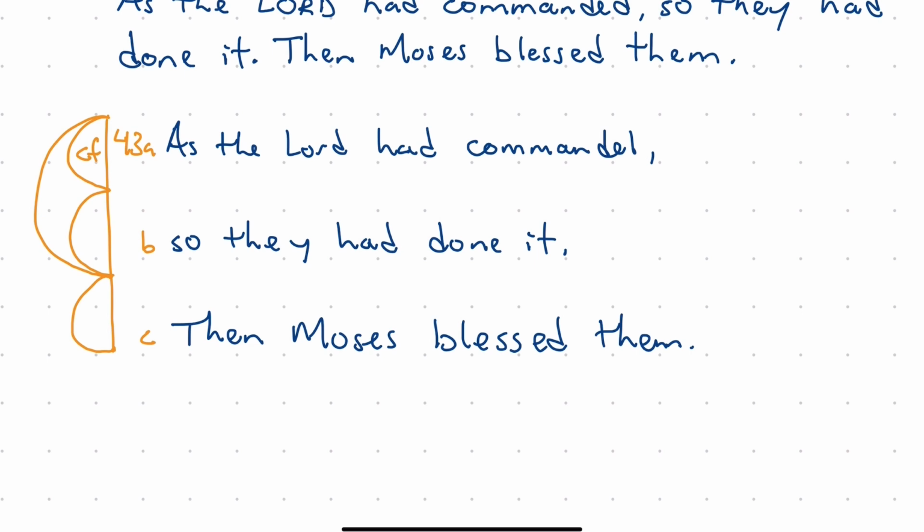Well, the keyword that we have here is then, which points us to the relationship of progression. First, as the Lord had commanded, so they had done it. Then this progressed to Moses blessing them. So I'm going to label this as a progression.